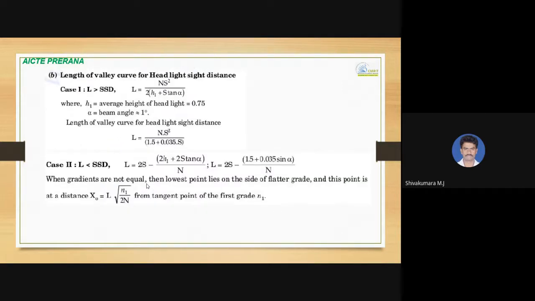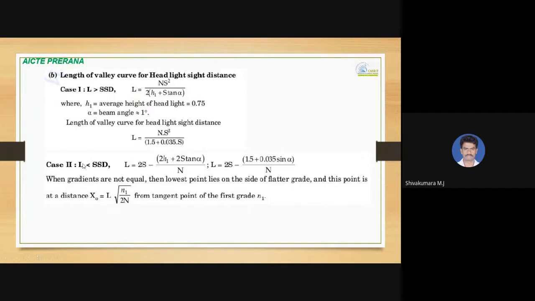So the length of valley curve for the second condition, that is headlight sight distance. If the length of curve is greater than SSD, we can use the formula L equal to nS square divided by 1.5 plus 0.035 times S, that is the sight distance. And here the beam angle is taken almost equal to 1 degree.